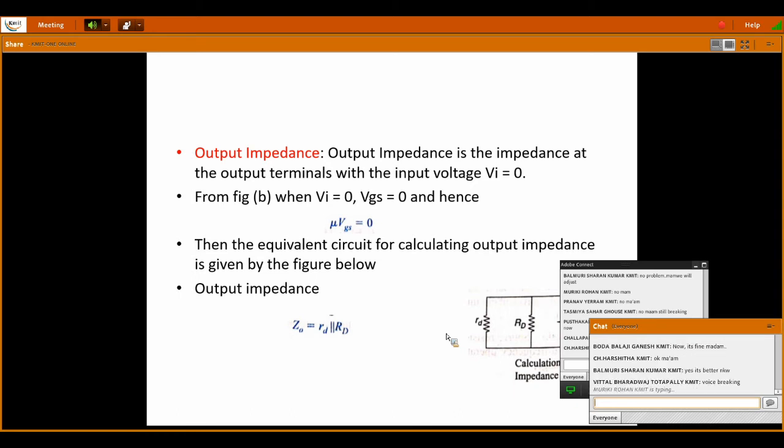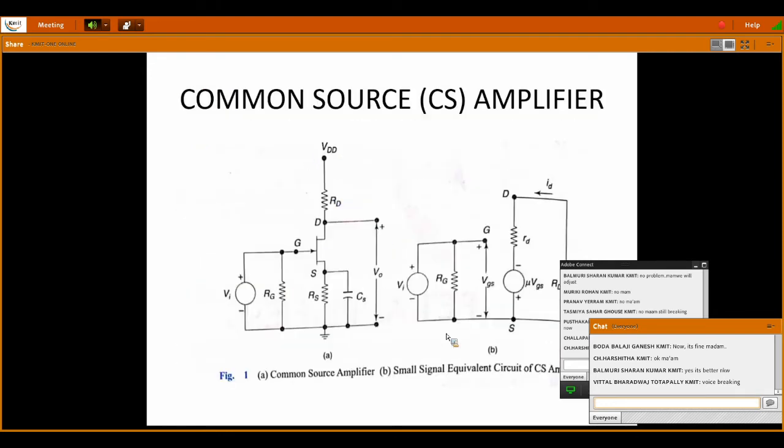I'll continue. The output impedance is the impedance at the output terminals with the input voltage Vi equal to 0. From figure B, when Vi is 0, VGS is 0 and hence mu VGS is 0.